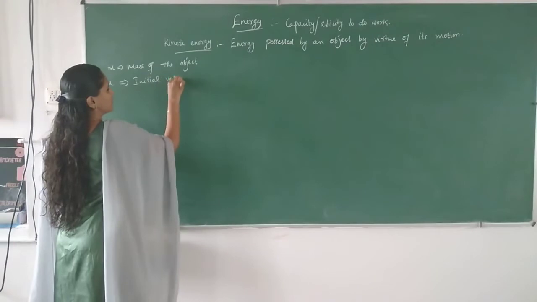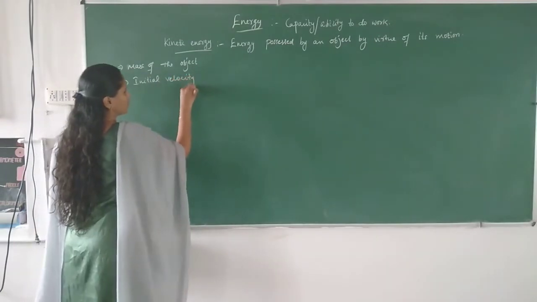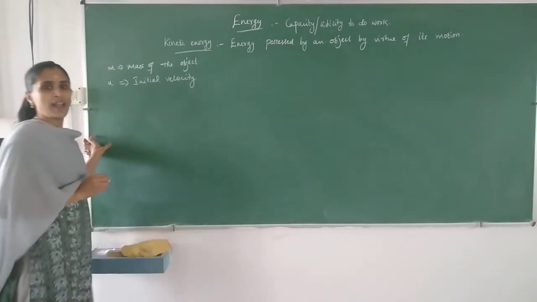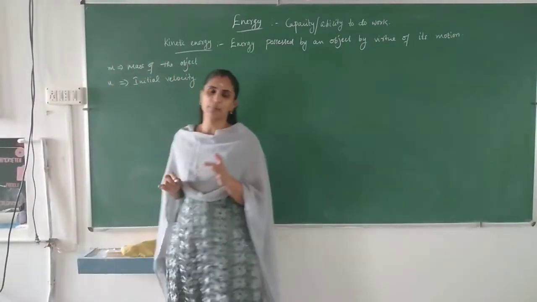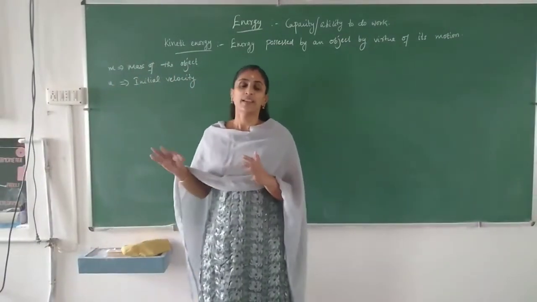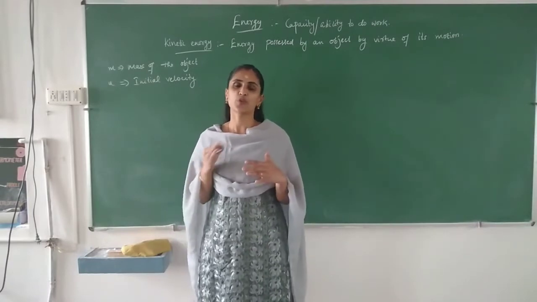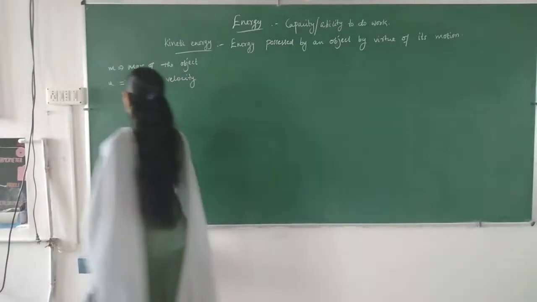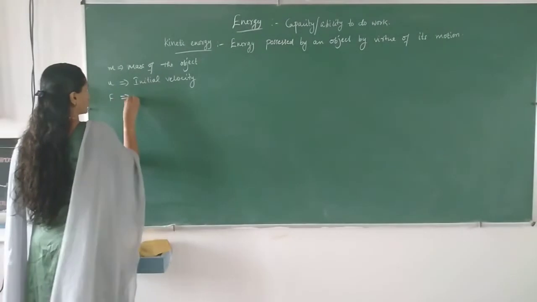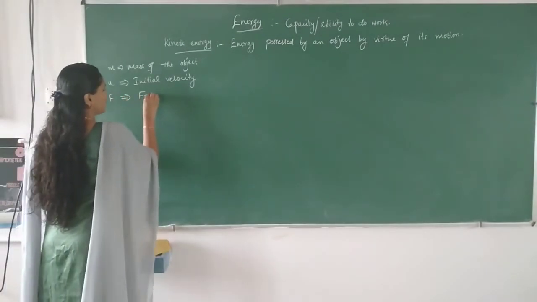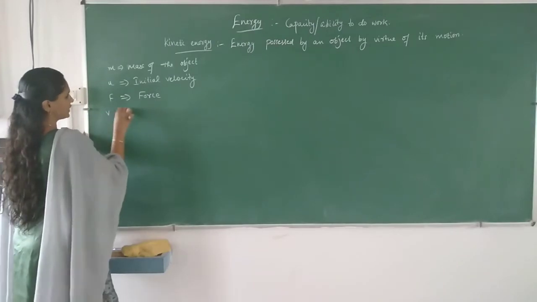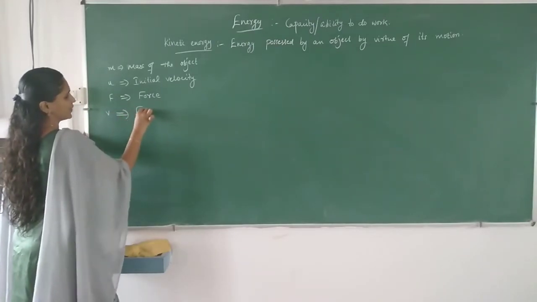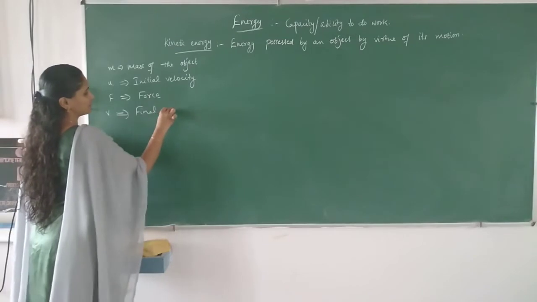A force F is acted on the object, and because of the force its velocity changed to v, that is the final velocity.